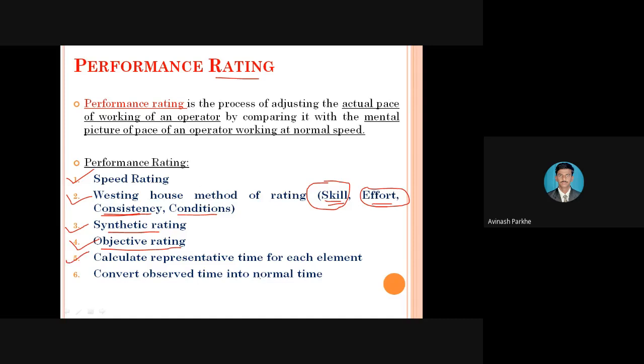Then the fifth one is called calculate a representative time for each element. So what is the meaning of method number 5? That is, calculate the representative time for each element. You are dividing your task into a number of elements. That means you have to convert your raw material into finished goods by performing a number of operations, maybe so many operations as per the requirement.